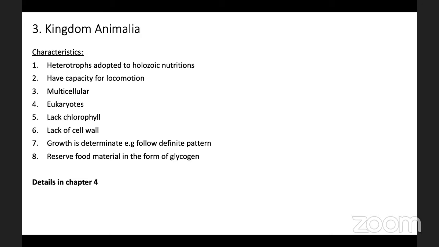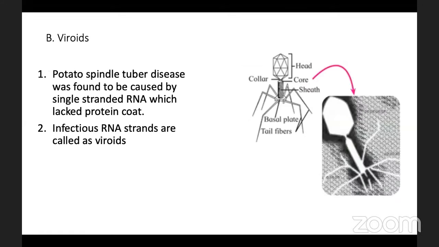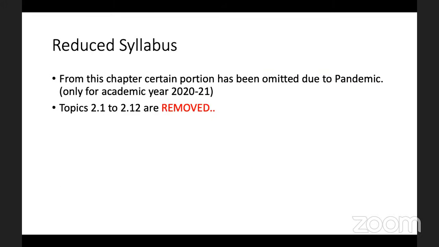Then we learned the general characteristics of kingdom Animalia, and then the acellular organisms with their examples: viruses, example tobacco mosaic virus, viroids with their structure, and then lichen, that is symbiotic association. Now, this is about the five kingdom system.